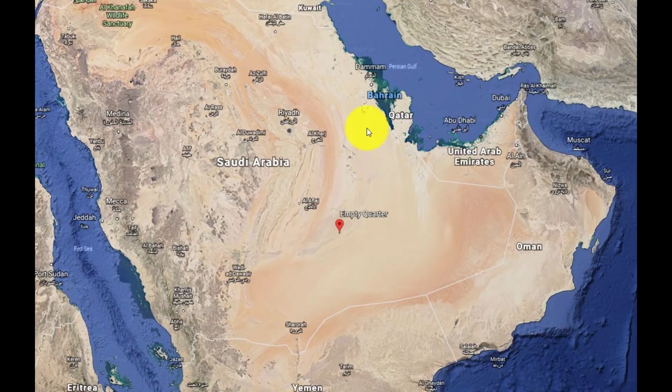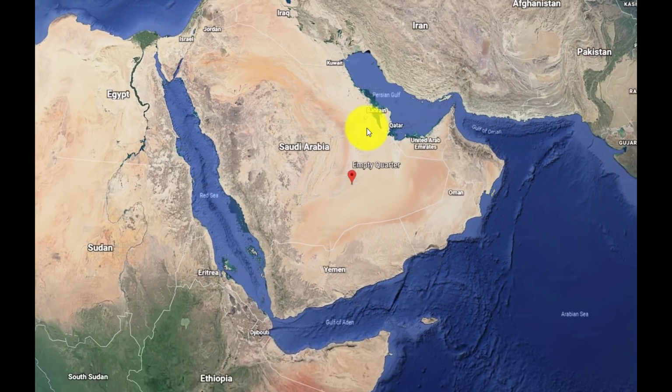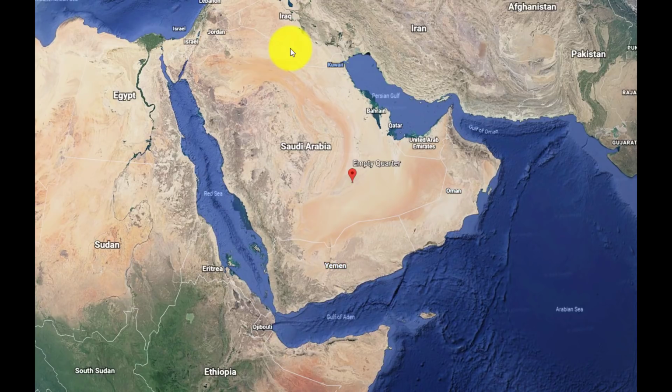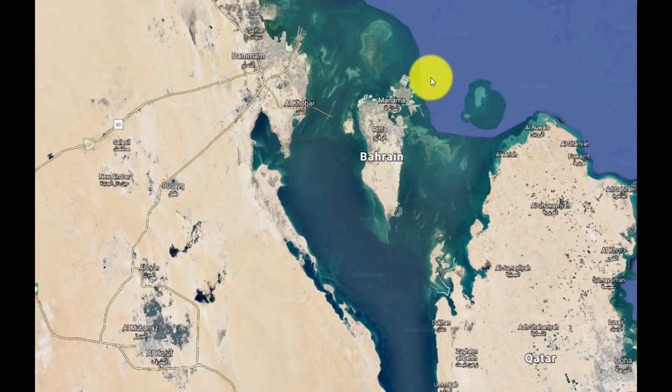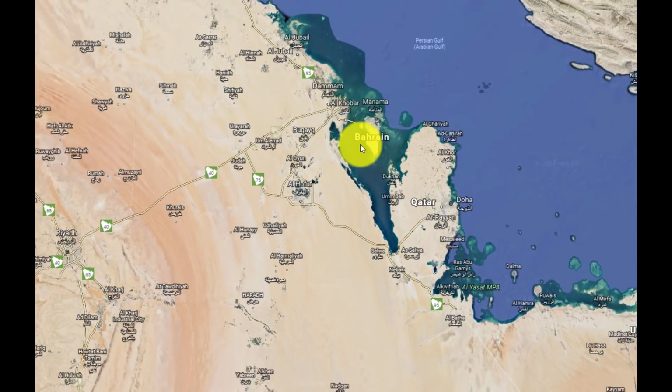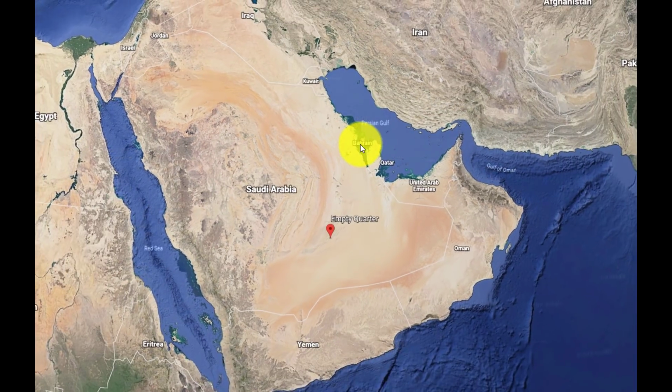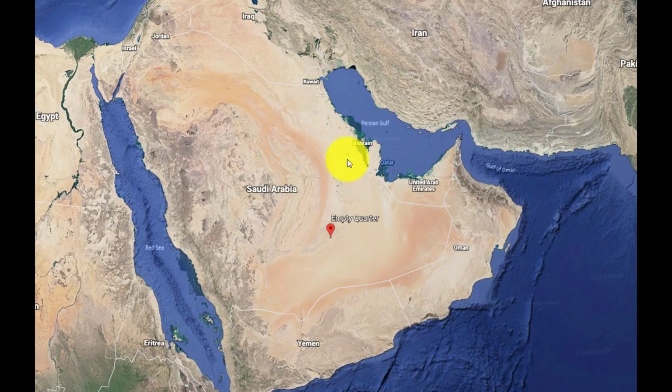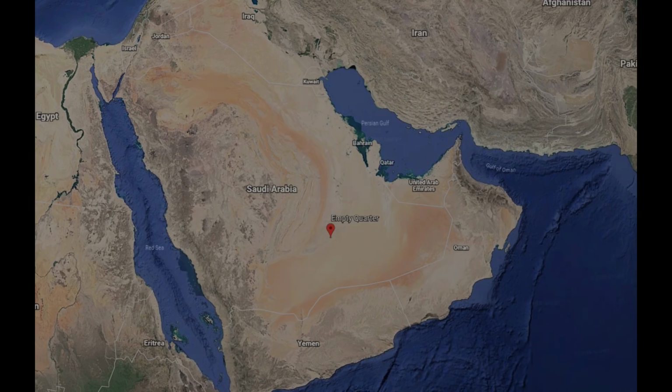Now on to the second statement. Where is Bahrain? Clearly you can see this is the Arabian Peninsula. This is its western coast. This is the eastern coast. On its western coast you will see the Red Sea. On the eastern coast is the Persian Gulf. And in the Persian Gulf you will find this island nation of Bahrain. Alright, this right here, this is Bahrain. So the second statement is incorrect as well. Bahrain is not on the western coast of the Arabian Peninsula.